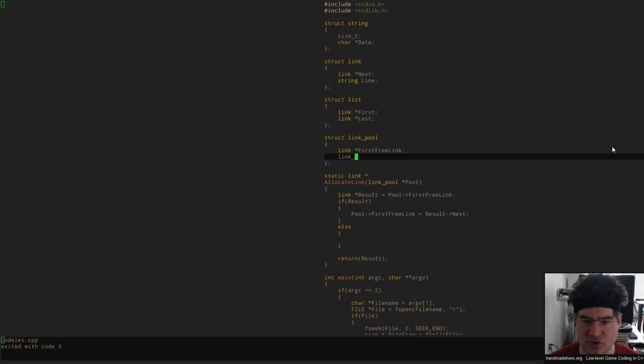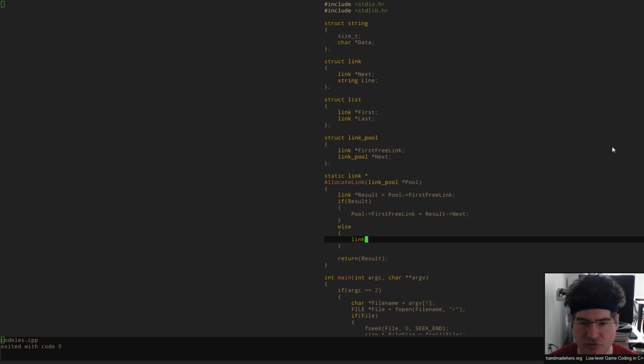Now to do that, what I could do is just say, all right, there's going to be a link pool addition here, so we can chain those link pools together, just so we can keep track of all the links we've allocated. Again, we're probably not going to actually need that, but it's just good code hygiene, because we might need it in case we want to free all the link pools together. So in the case where we can't do that, what I want to be able to do is push this link pool down, essentially create another link pool and keep moving things along.